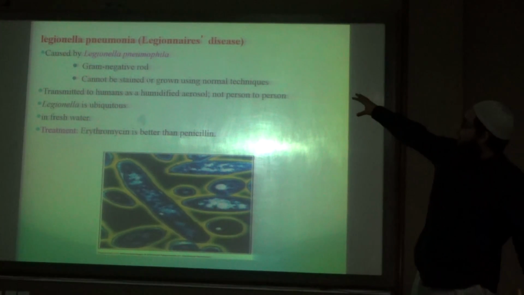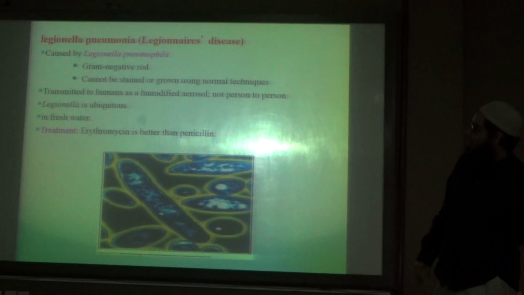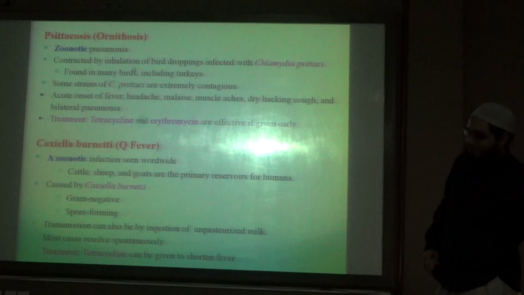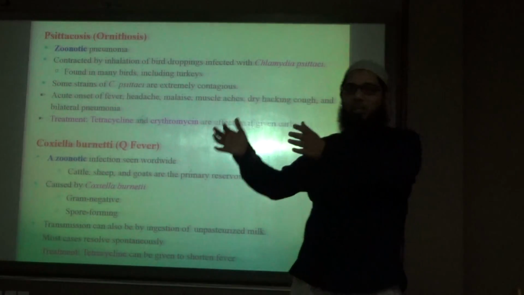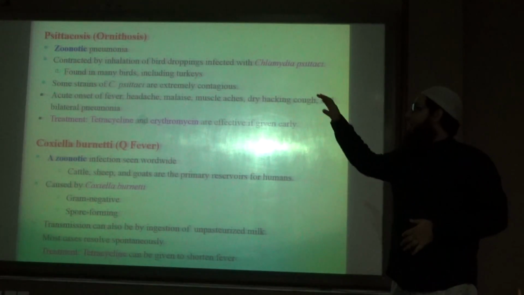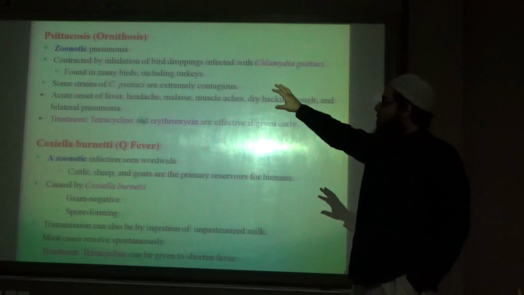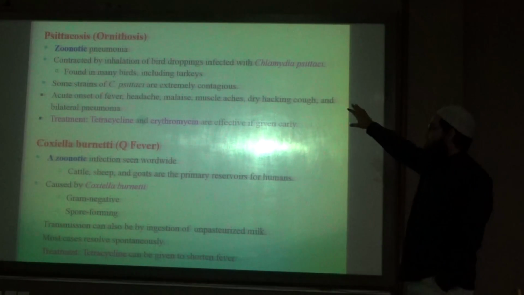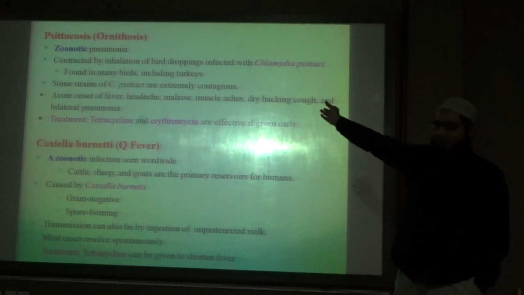Legionella pneumophila causes Legionnaires' disease. Here also erythromycin is better than penicillin. It is sometimes a common cause of infection in cooling towers. It can spread through cooling towers and centralized air conditioning. Psittacosis or ornithosis is basically a type of zoonotic pneumonia which can be contracted by inhalation of bird droppings infected with Chlamydia psittaci.